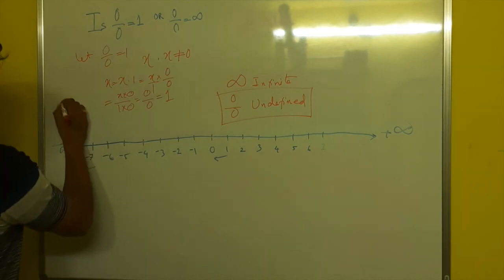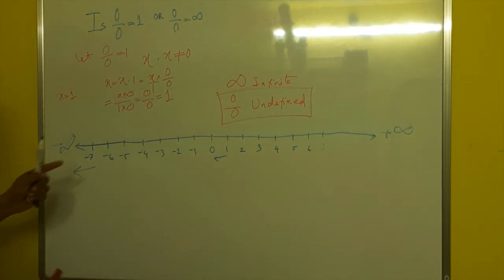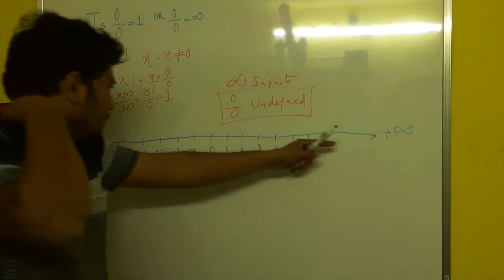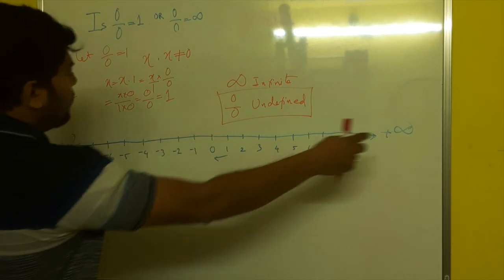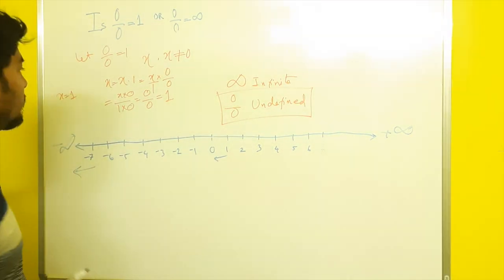So finally it becomes x equal to 1. Any number x which is not 0 is becoming 1. In this number line, any number other than this point is collapsing into 1. Just imagine what is happening.